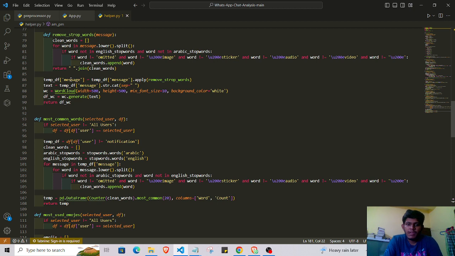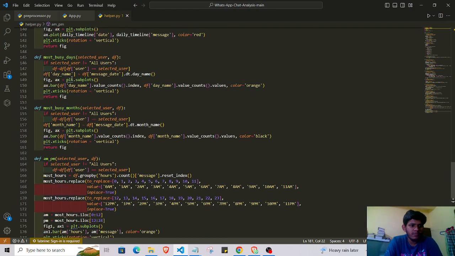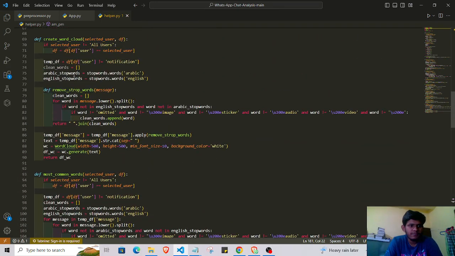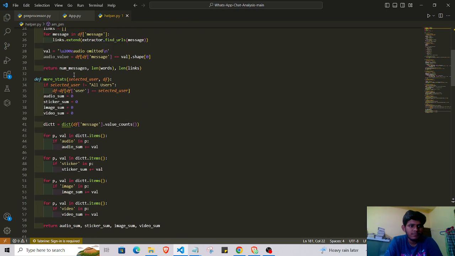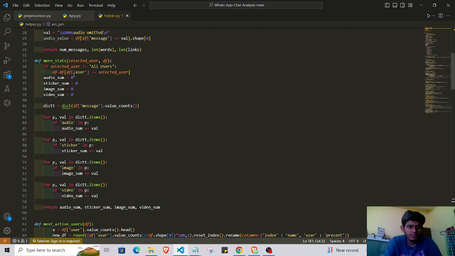I also find the total words, overall as well as for a single user. I run the for loop over the message column, store every word in a list, and find the length of the list, which gives the total words. I also show the total number of media shared. I will also show you the code where the media share code is available.